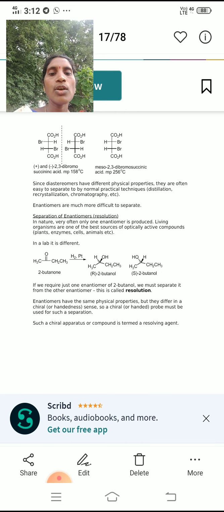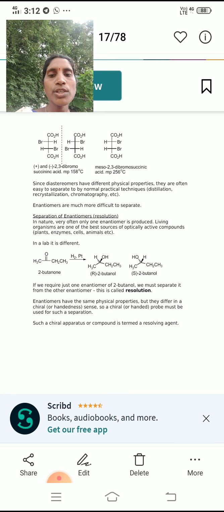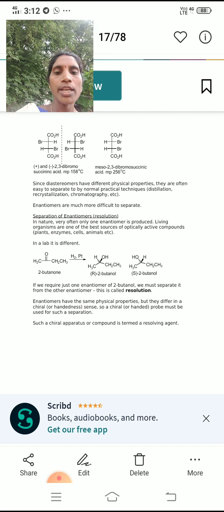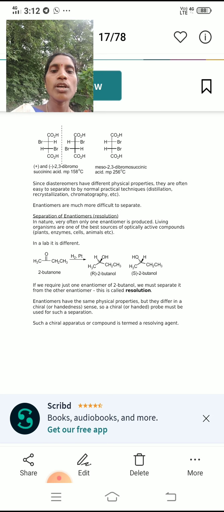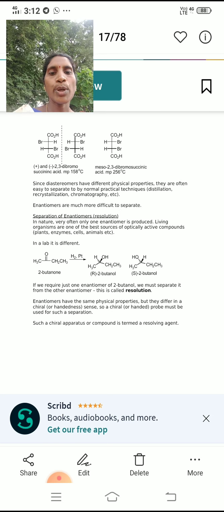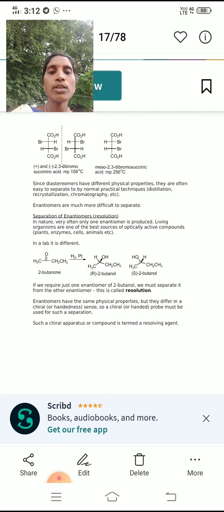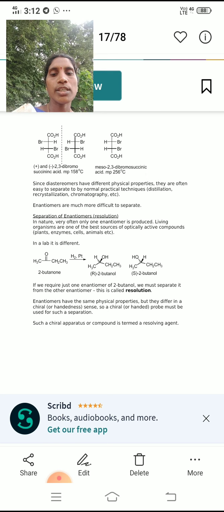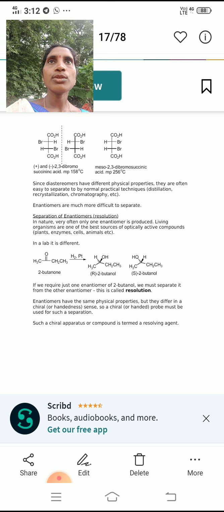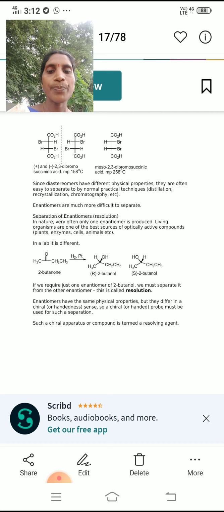This is called resolution. That means separation of the two enantiomers, or it reverts to the racemization process. In the resolution process the racemic mixture is separated. That means an optically inactive compound is converted into optically active compounds.